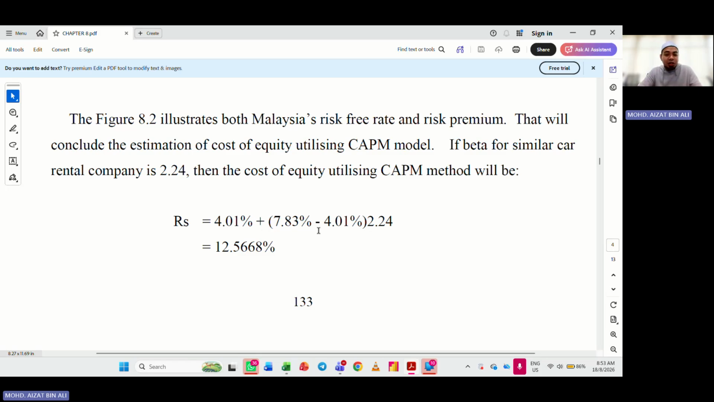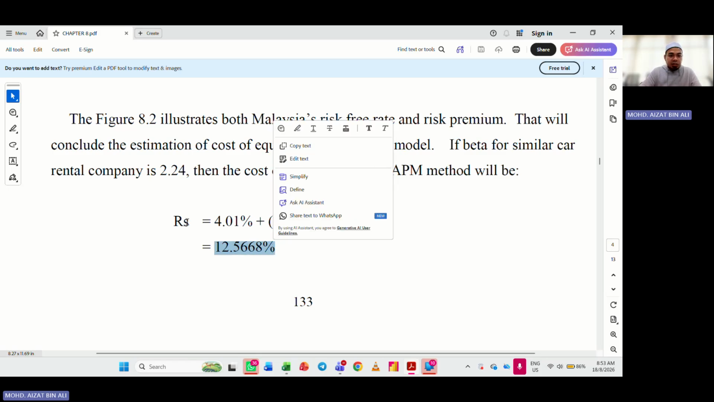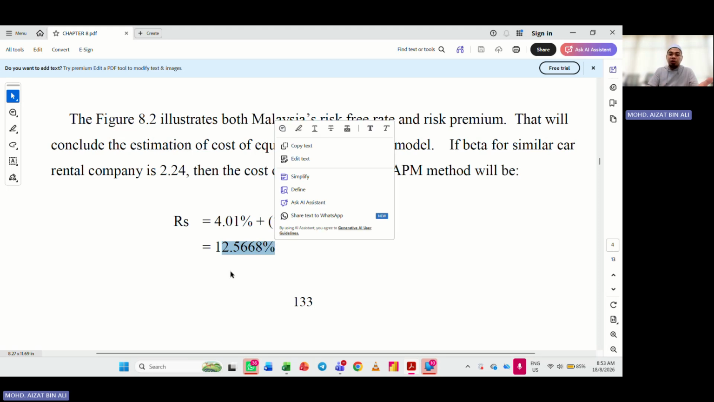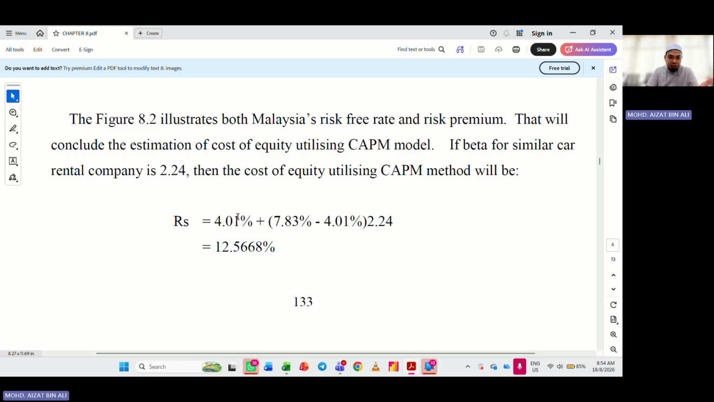So this is the formula, and this is the result. What is this? RS is the required return. Basically, if people ask you, if I want to go into business today, how much should I pay as the dividend? This would be the rate. The minimum that we have to pay is 12.5668%, based on the market risk, the minimum market risk, the extra portion, and also the firm beta, basically the volatility of the market return.